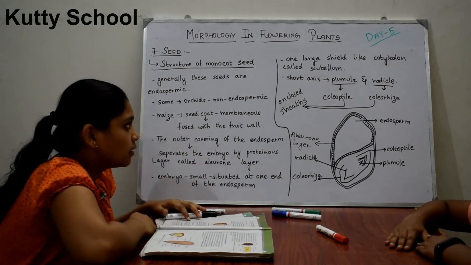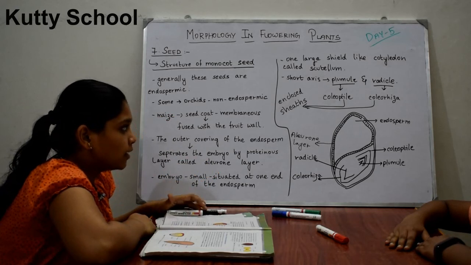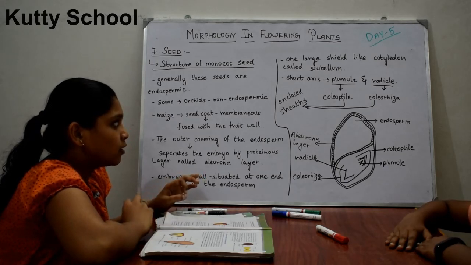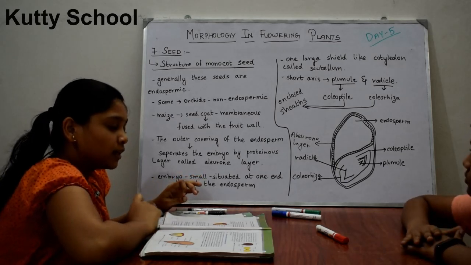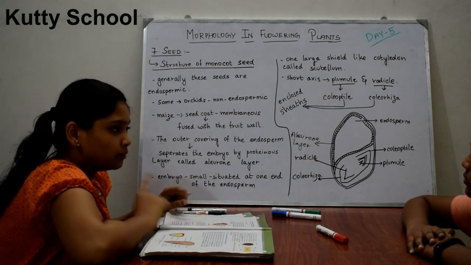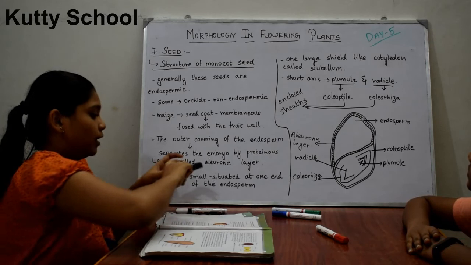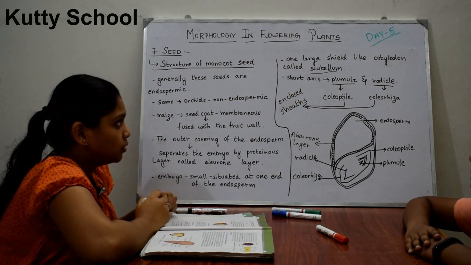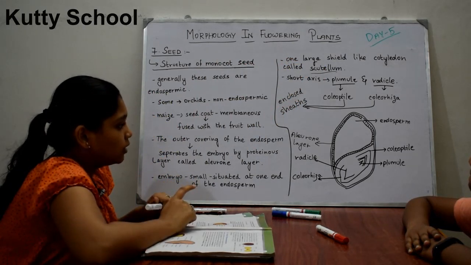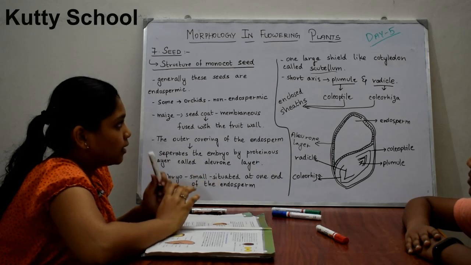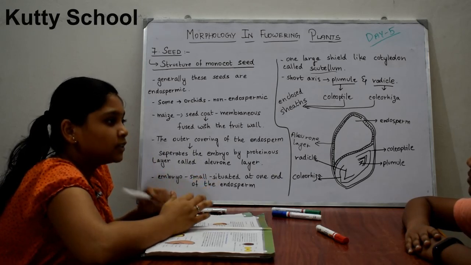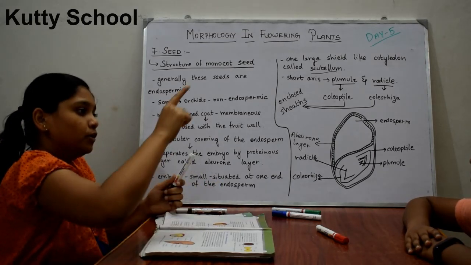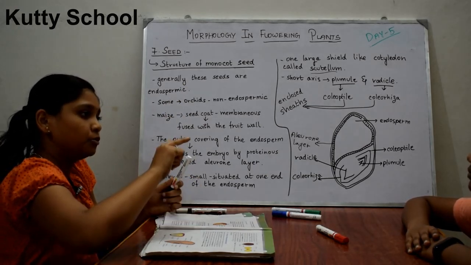Here in these monocot plants there is only one cotyledon. This cotyledon is a large shield-like cotyledon called scutellum. Generally in monocot plants there is only one cotyledon, which is called scutellum. These have plumule and radicle as in dicot plants. The radicle develops into root and the plumule develops into shoot.